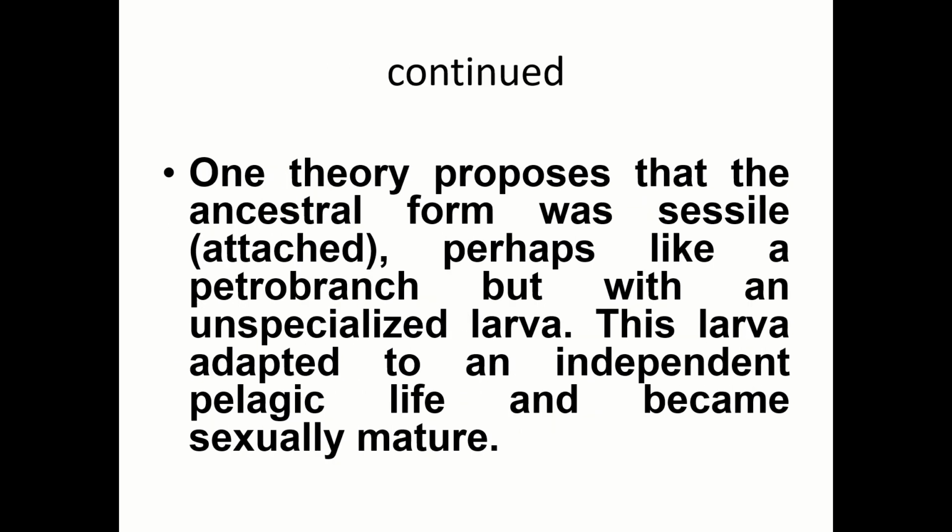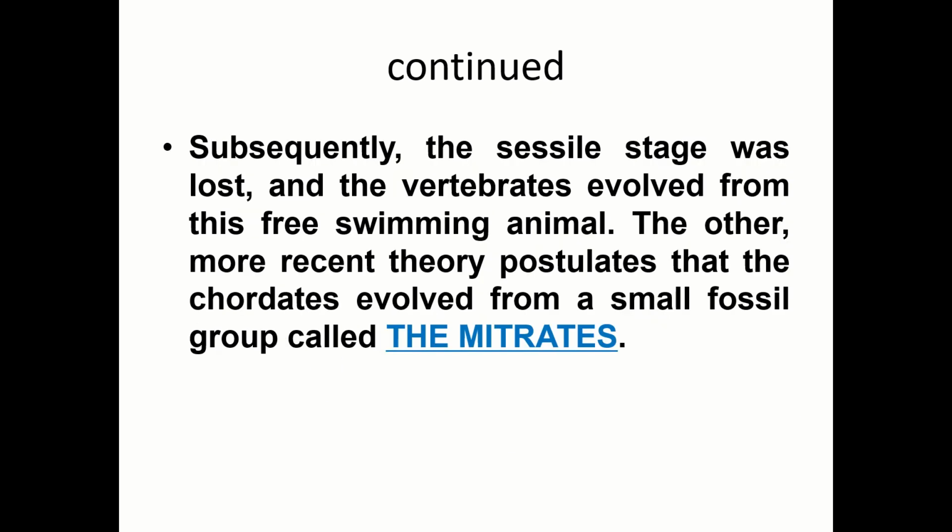One theory proposes that the ancestral form was sessile, that is attached, perhaps like a pterobranch, but with an unspecialized larva. This larva adapted to an independent pelagic life. Pelagic is free swimming on the upper surface, and becomes sexually mature. Subsequently, the sessile stage was lost and the vertebrates evolved to form free swimming animals.